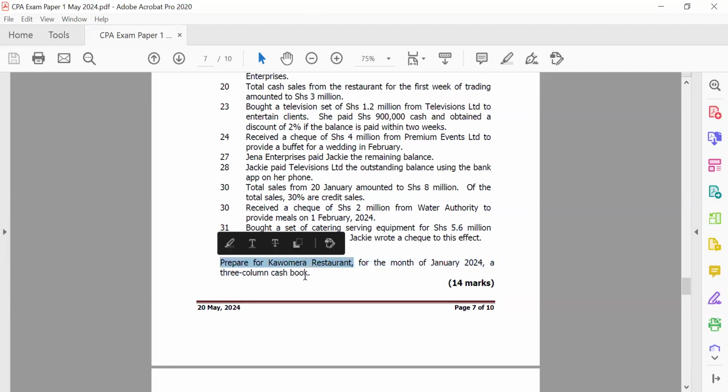A 3-column cash book. We know very well from our study that a 3-column cash book means it has the column of cash, it has the column of bank, and it also has the column of discounts. So the debit side definitely has a discount, and even the credit side has a discount.